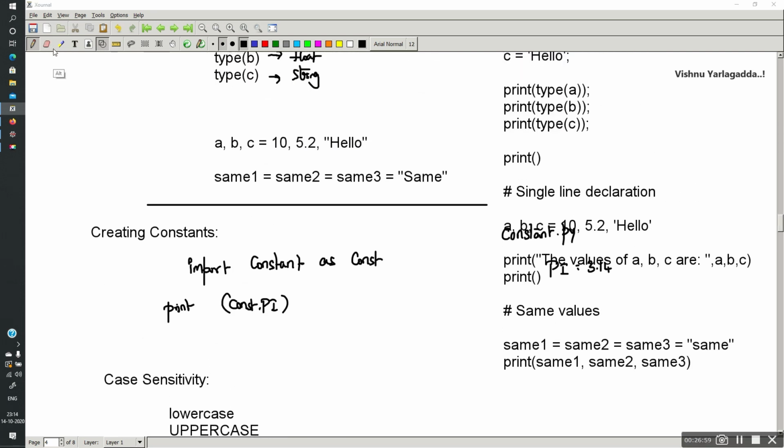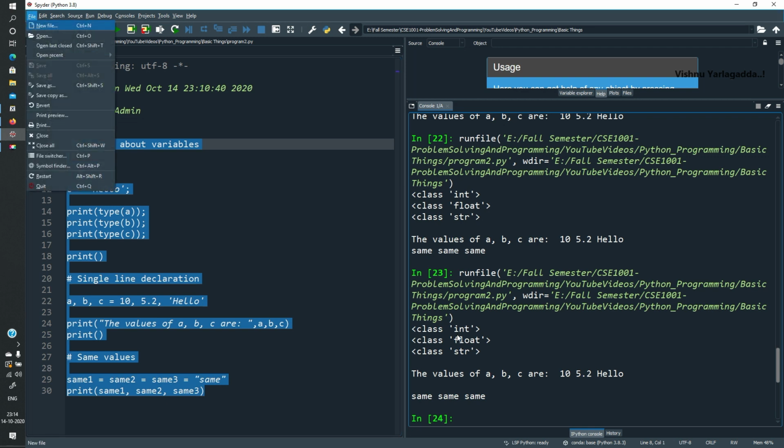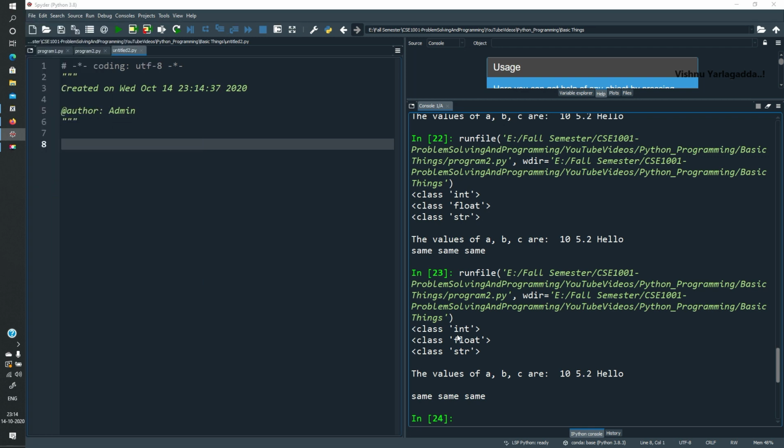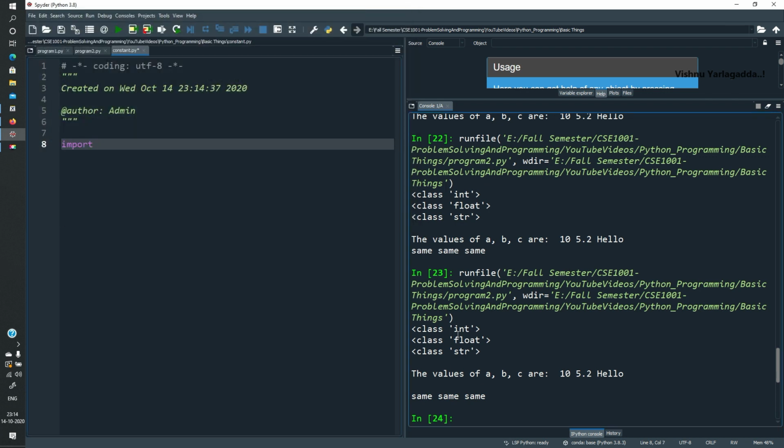I'm going to create a constant.py file, with pi equal to 3.14. Let it be. I'm going to create two files, another file called constant.py, which is going to hold one value, that is 3.14.